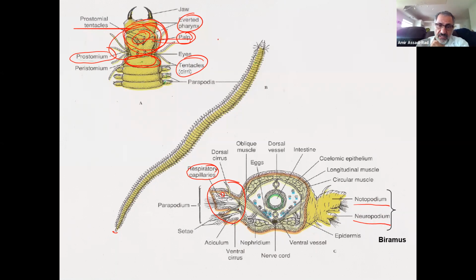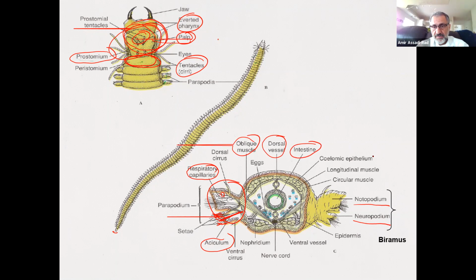Then you have an aciculum right here. You can see that. And a lot of setae, hair-like bristles attached to it. Of course, those setae help the animal to propel. Look, they have a lot of them. Then dorsal cirrus, do not worry about it. Oblique muscles, on the slides you can see it. Dorsal blood vessel. Intestine, yes, make sure you find it. Coelomic epithelium, do not worry about it.